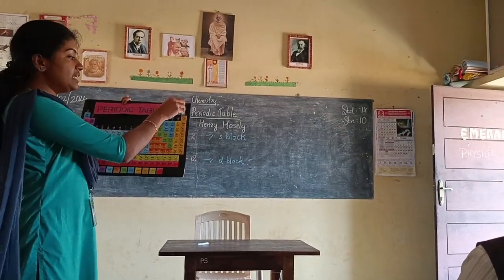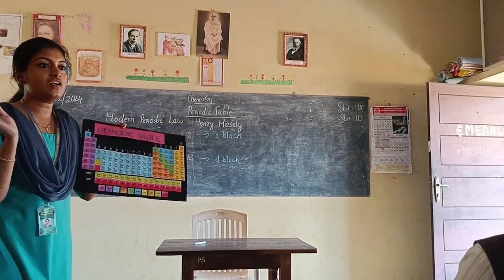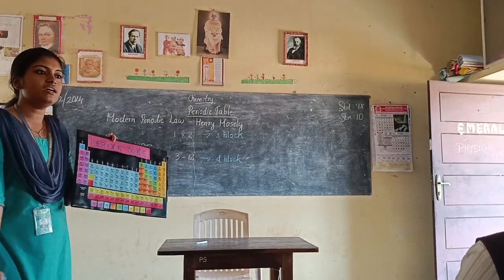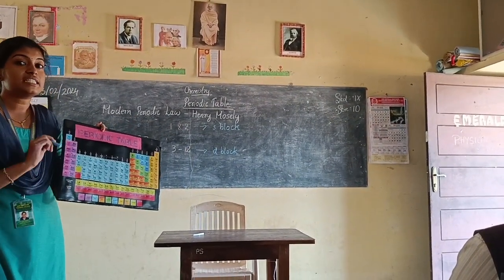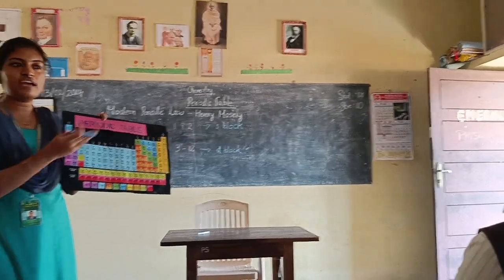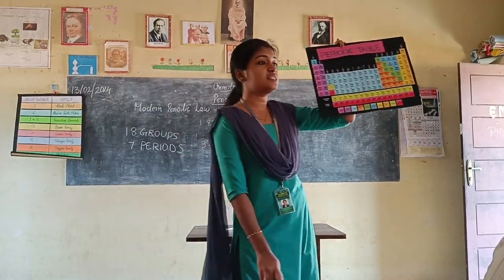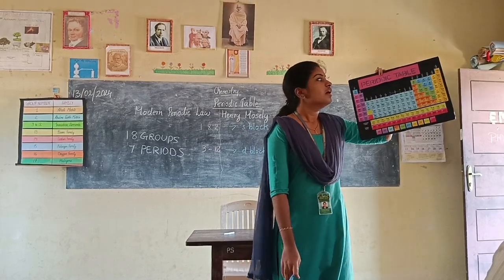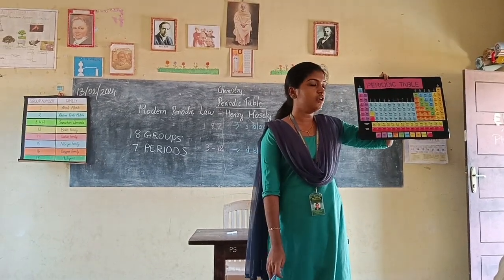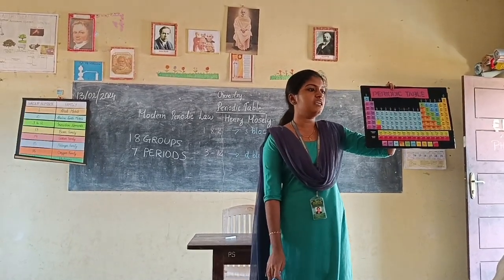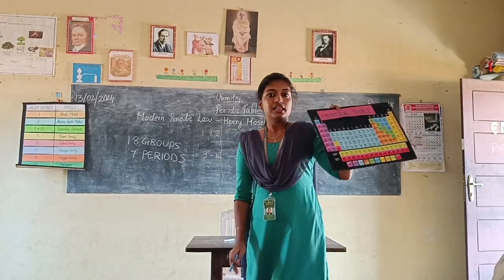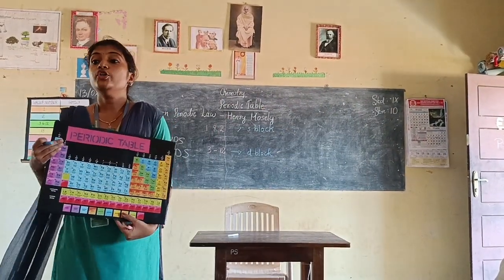Now coming to the 18th group, which we have very thoroughly studied in chemical bonding, where we studied these elements in octet and duplet electronic configuration. What are these elements? Noble gases: helium, neon, argon, krypton, xenon, etc. These gases are called noble gases.